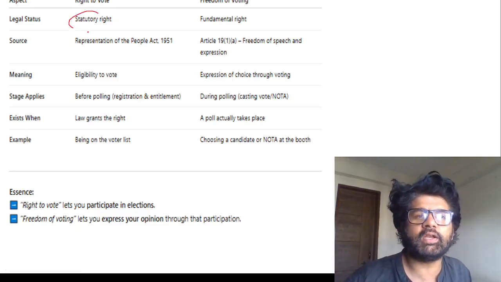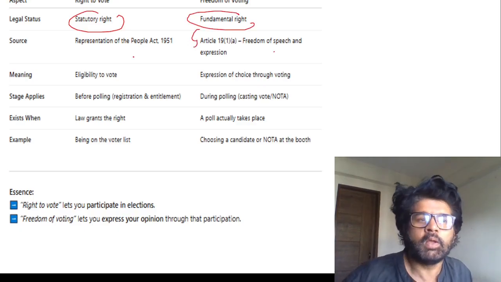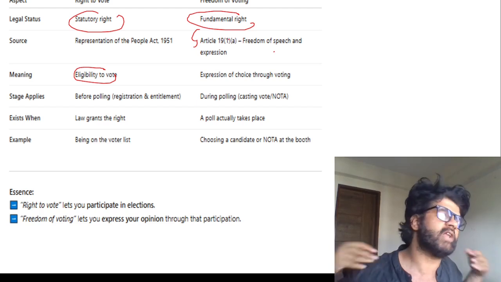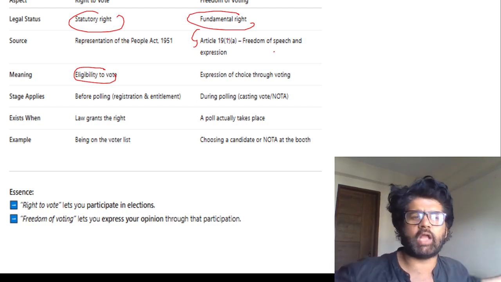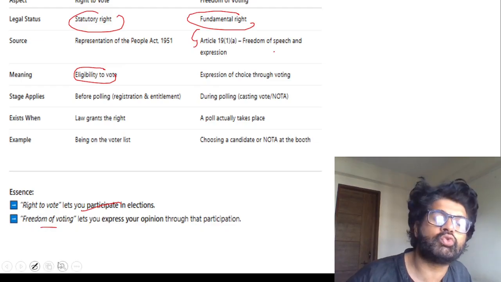Right to vote, statutory right under RPA. Freedom of voting, fundamental right under Article 19, freedom of speech and expression. Meaning, eligibility to vote. Freedom of voting means I can vote for anyone I want to. I can vote for NOTA. So read all these things. Right to vote lets you participate. Freedom of voting lets you choose whosoever you want to choose.